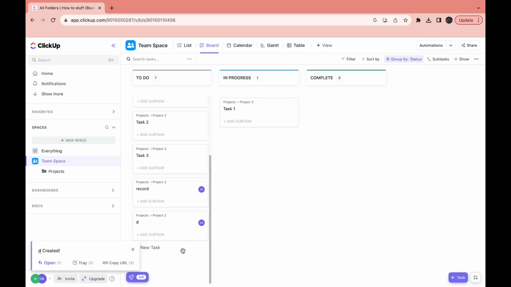And then the person who it's assigned to can just drag it over to in progress and complete when they are done. So that's how you can add a task in ClickUp.